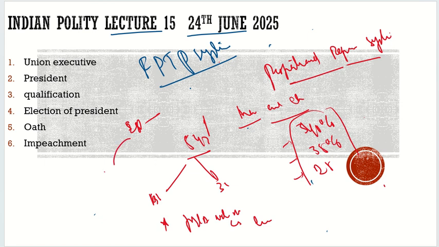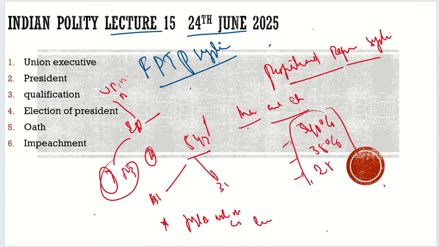Suppose 7 sister states will vote for a person, plus 2 extra states, plus 3 extra states, he will get the majority. But with respect to population, if another candidate is getting votes from UP, Bihar, and Rajasthan only, then it won't be proportional, it won't be good for the presidential election. So that's why it is rejected with respect to the presidential election.